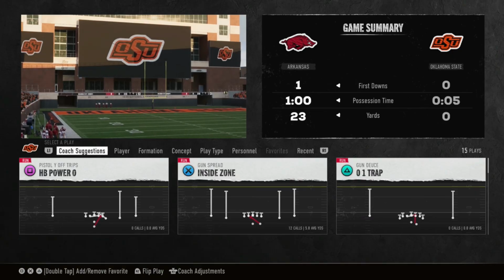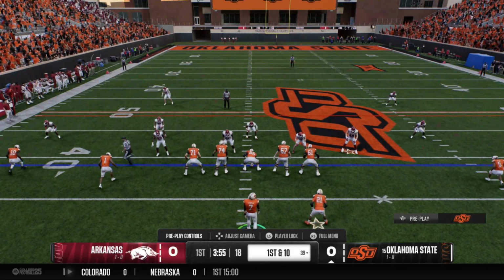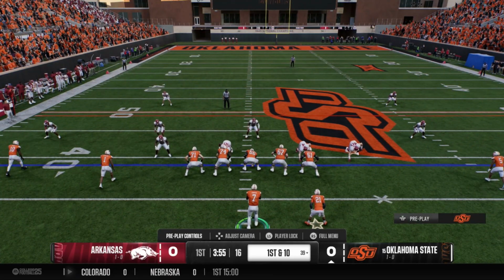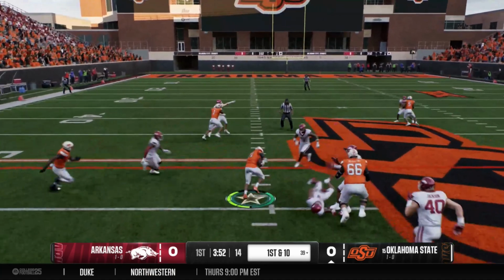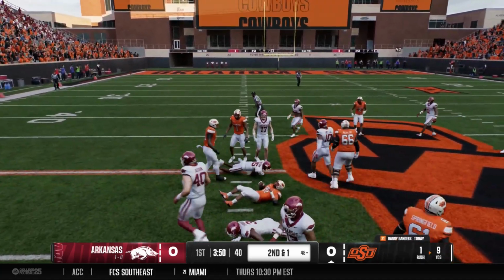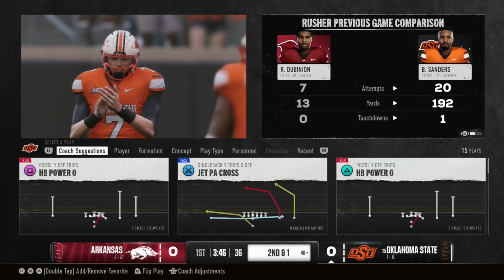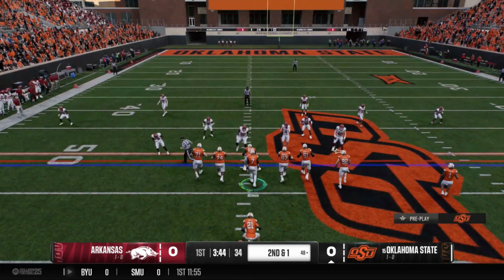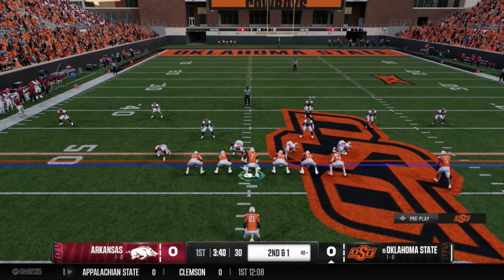Welcome in to our game against Arkansas. I went ahead and skipped our first game against FCS Northwest. Barry Sanders put up nearly 200 yards, 192, and a touchdown. But here is his first carry against real competition. 9 yards here against Arkansas. Not too bad. Now, of course, I am playing in coach mode, so don't expect me to get a bunch of big plays here. And I'm really just going to keep it pretty simple.